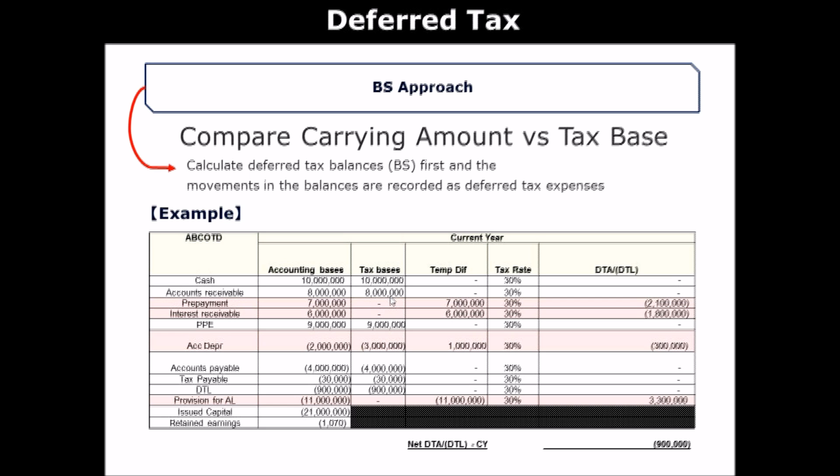When you actually prepaid $7 million, that's a huge amount, but let's assume that the company made a prepayment of $7 million, all right?